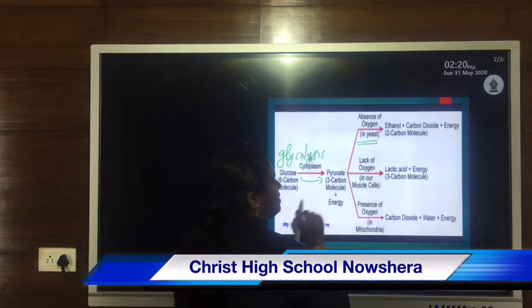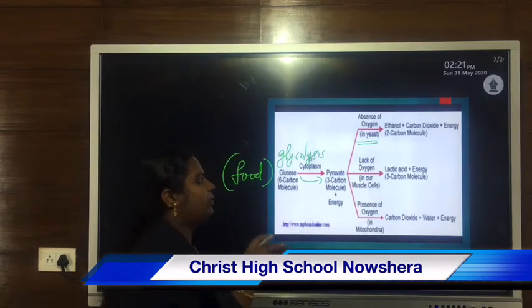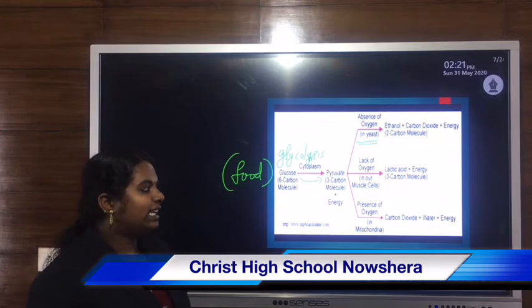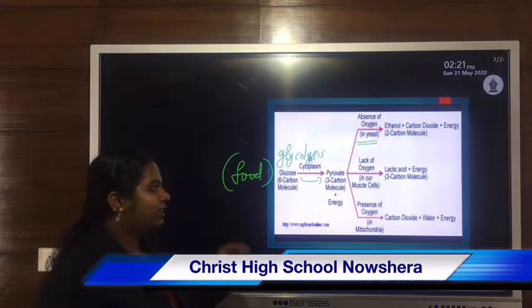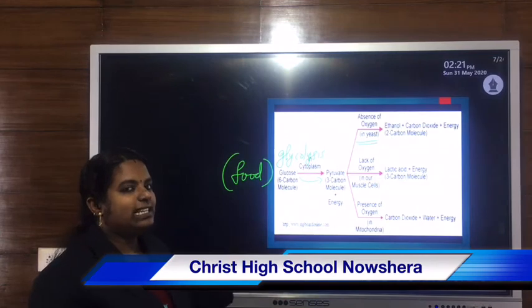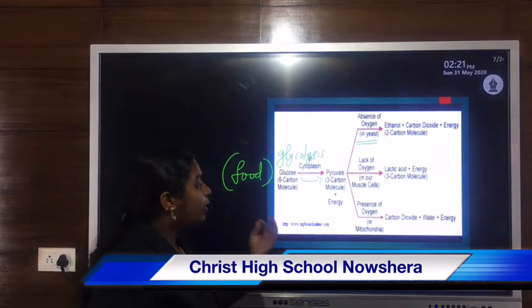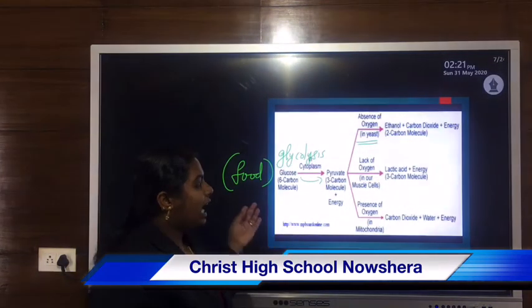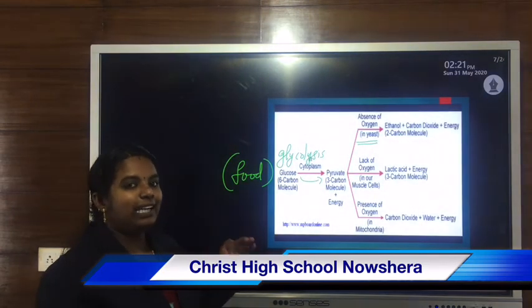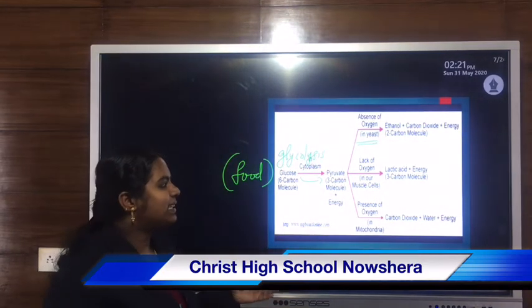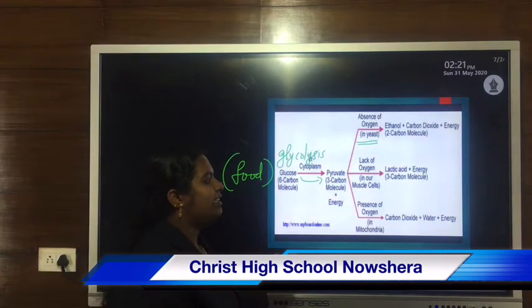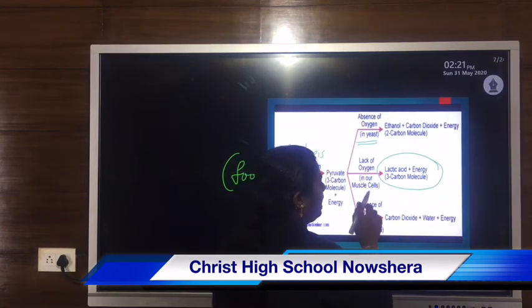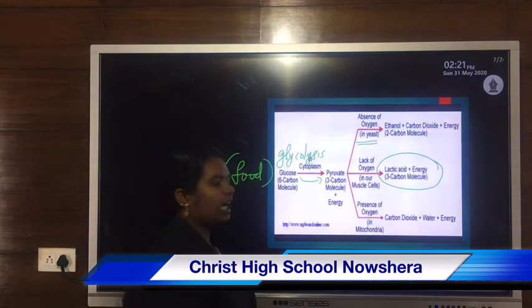Then during lack of oxygen, when our muscle cells need more energy during physical activities, if there is a lesser amount of oxygen, muscle cells switch over to the anaerobic mode of respiration to fulfill their energy needs. So muscle cells respire anaerobically and there is release of lactic acid, which is a 3-carbon compound, along with the release of energy or ATP.